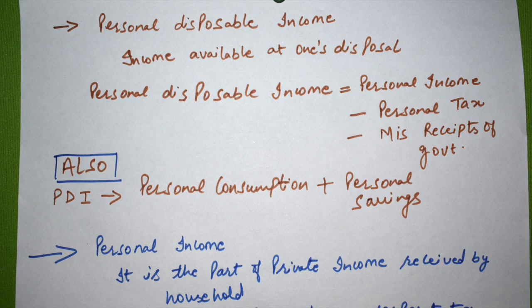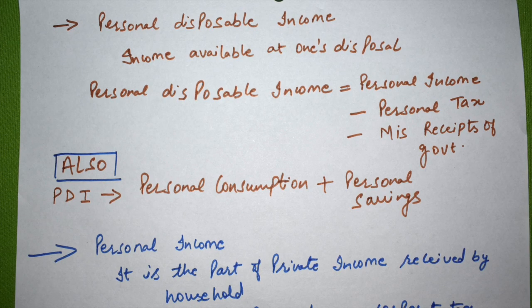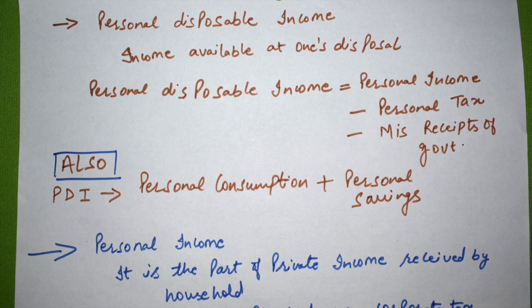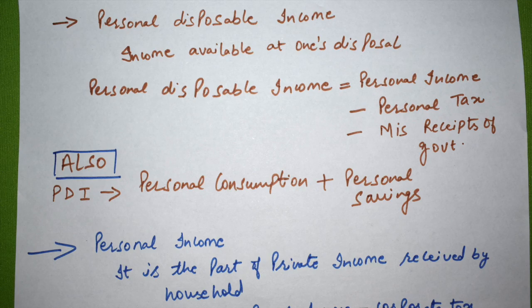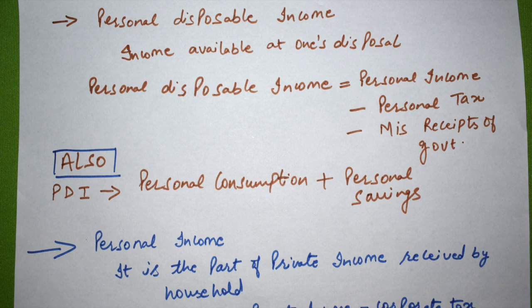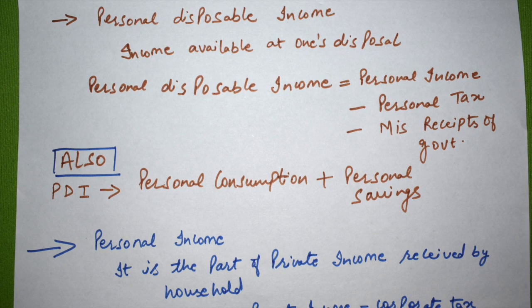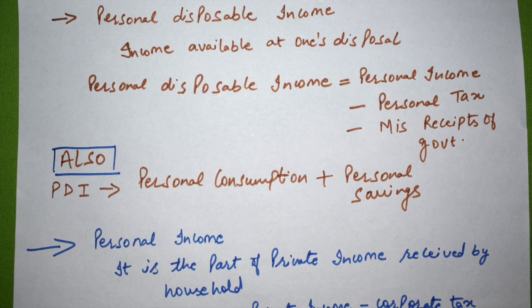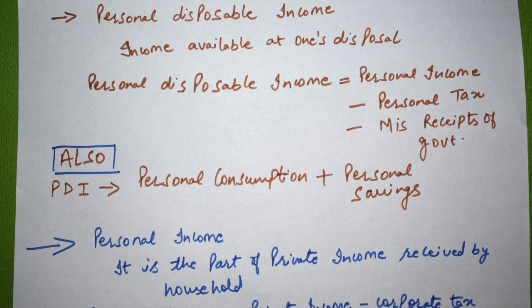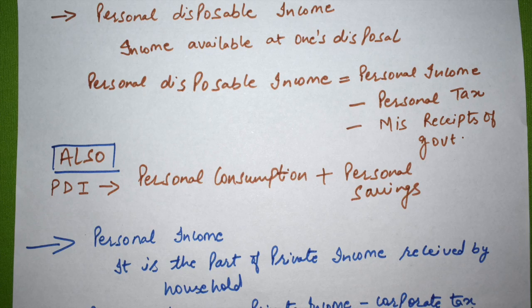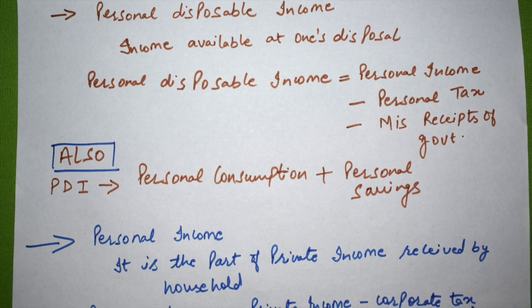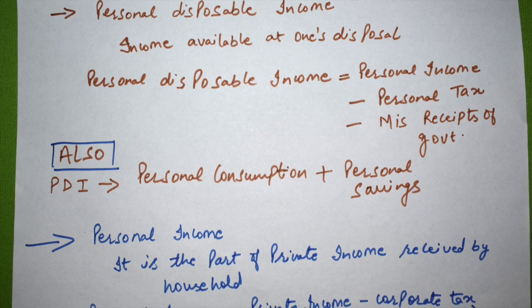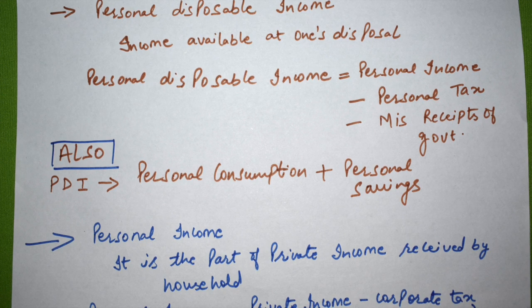The personal income is simple, the personal income you are earning from any company, you are earning a salary. So on that salary, if you are paying some taxes, these are your personal taxes. The next is miscellaneous receipts of the government. If you are paying any miscellaneous taxes to the government, that will be deducted from your personal income.